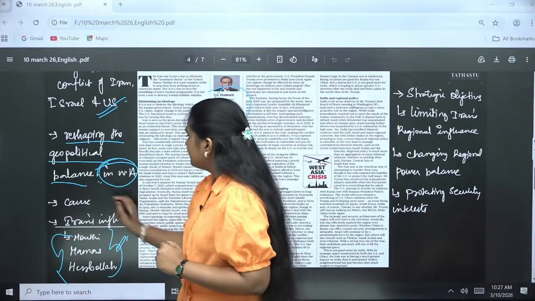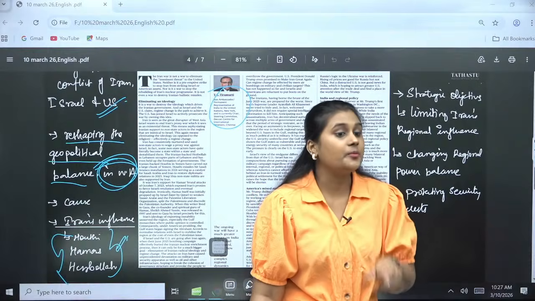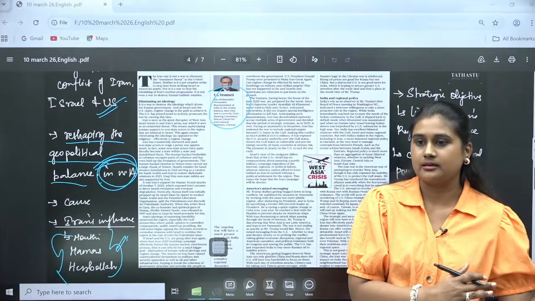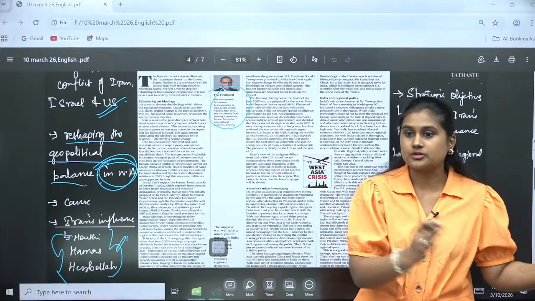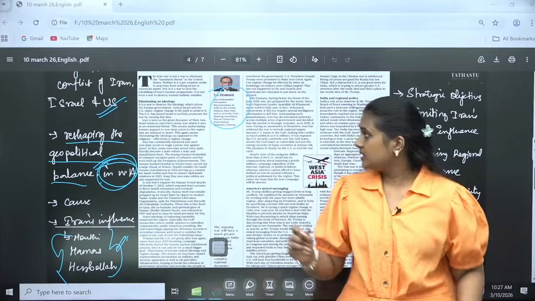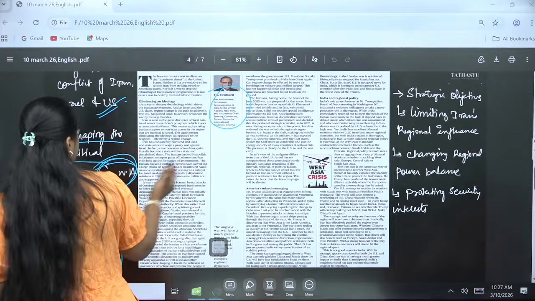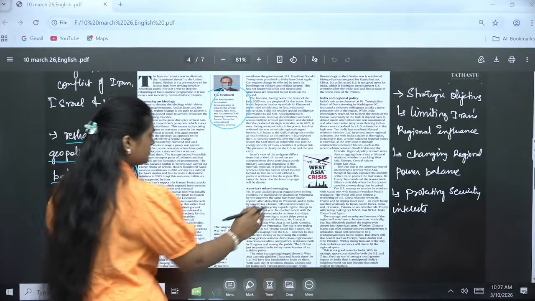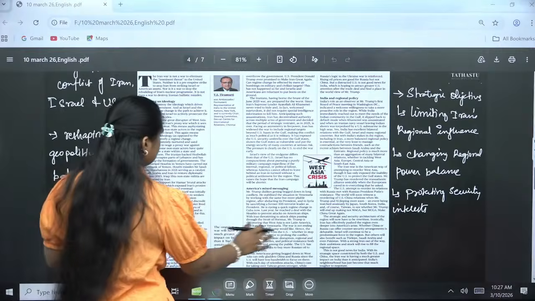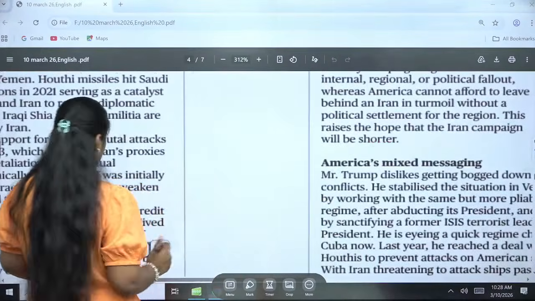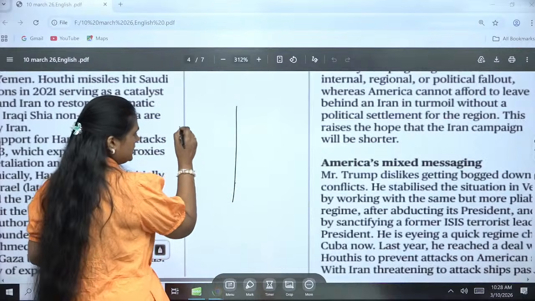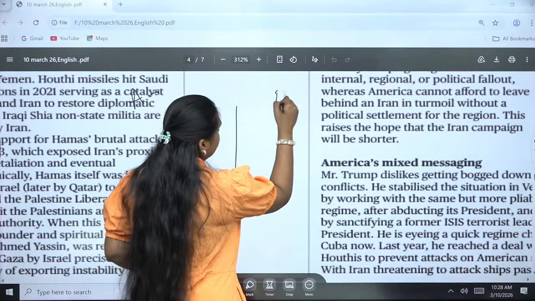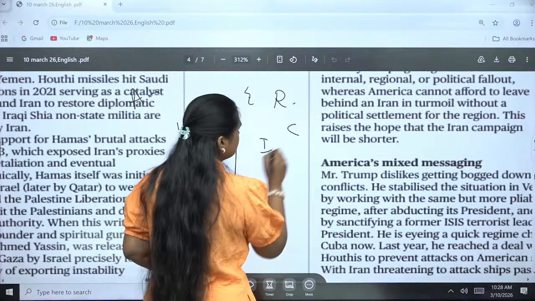But now when there is a regime change which favors the US or Israel, West Asia completely will be on whose side? The US side. It will become a block. So if you see the globe, West Asia will be here, America here, and if you see Russia, Europe and India, China, we will be here.